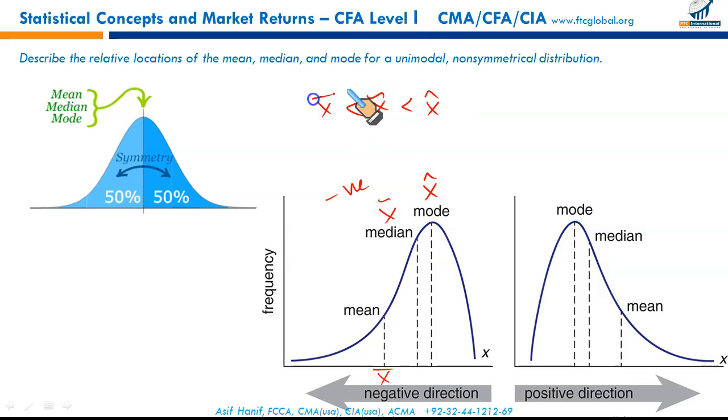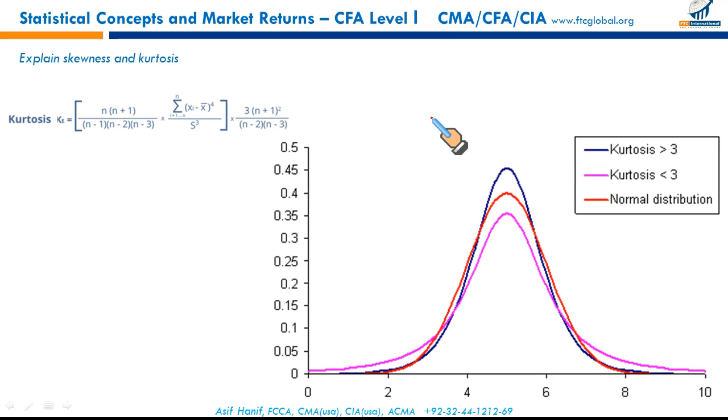greater than mean. For a positively skewed distribution, you can see that mode is at this end. It means in this case, this is your mode, this is your central value median, and this is your mean. So in this case, you can say that your mean is greater than your median and it's greater than mode. And I'm sure you have already understood these terms individually. Average is mean, central value is called median, and the most repetitive value is called the mode, and this is how they are laid out. Just an outline, I'm not going into details. Next area, I think the second last LOS, explains skewness and kurtosis.